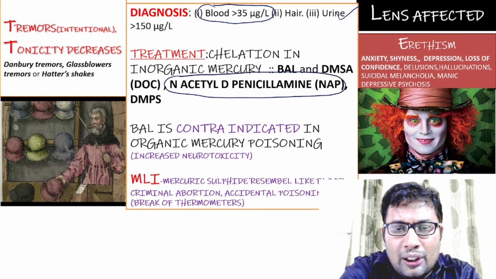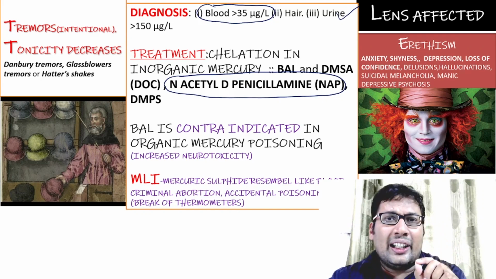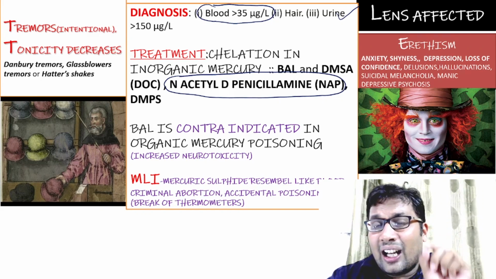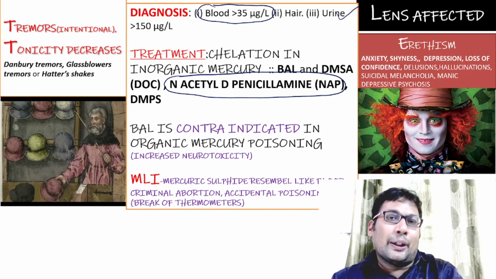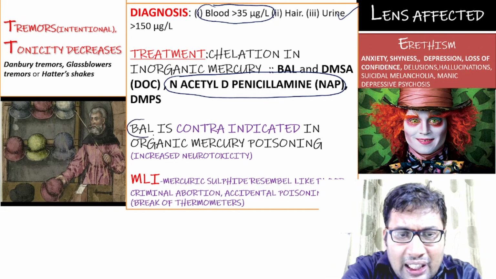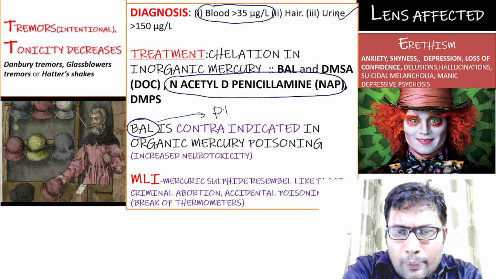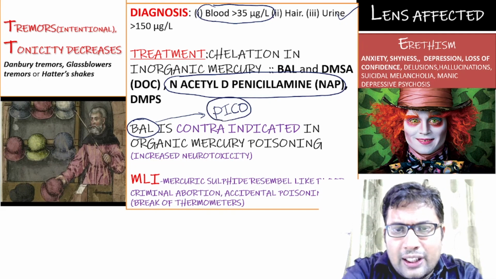And one more entrance point here: BAL is contraindicated in organic mercury poisoning. What are the other contraindications of BAL? We discussed in previous classes. BAL is contraindicated in, mnemonic is PICO. PICO is a mnemonic. What is P for?